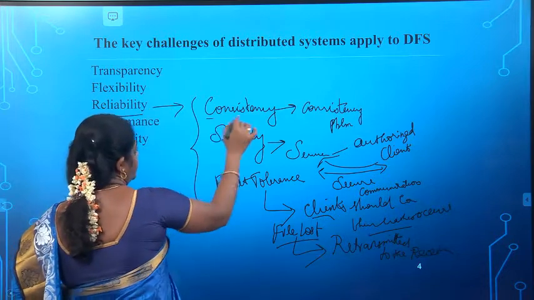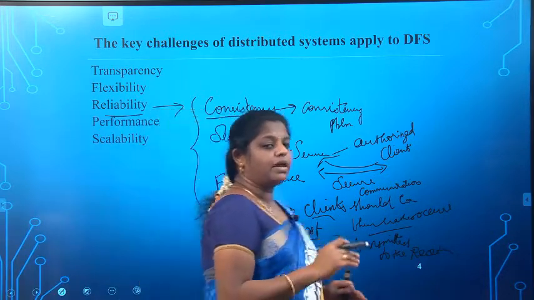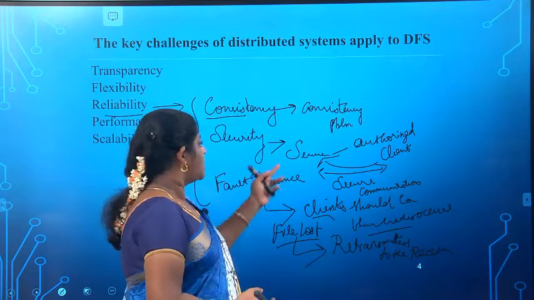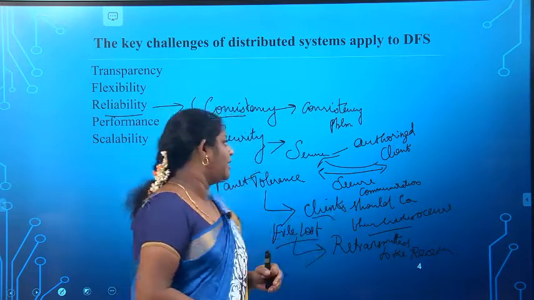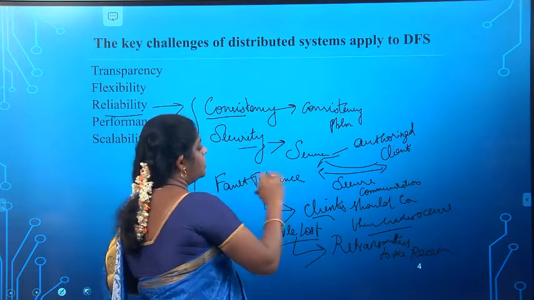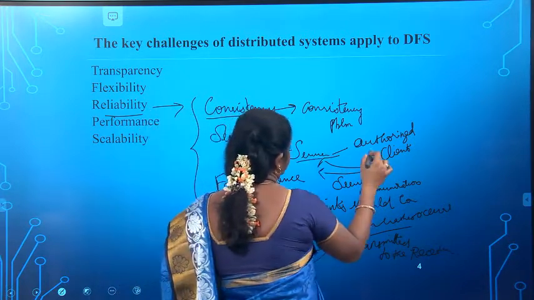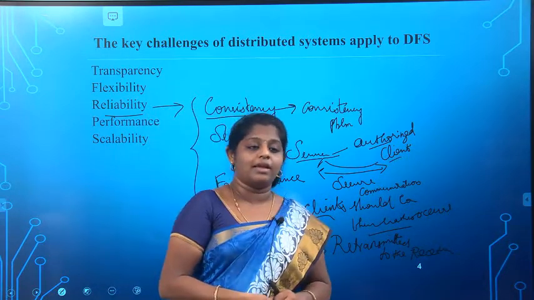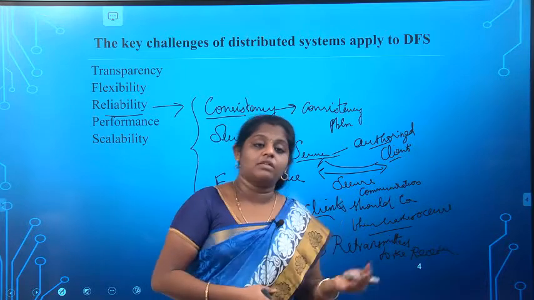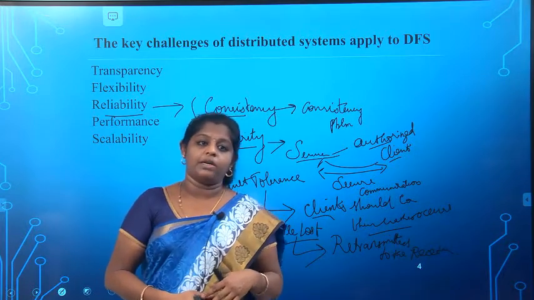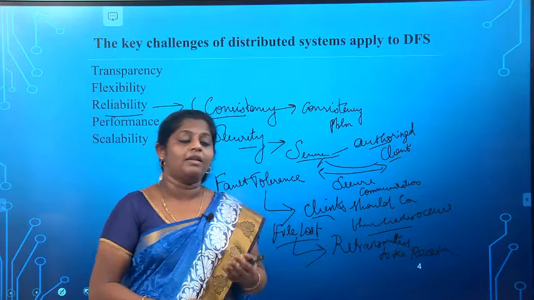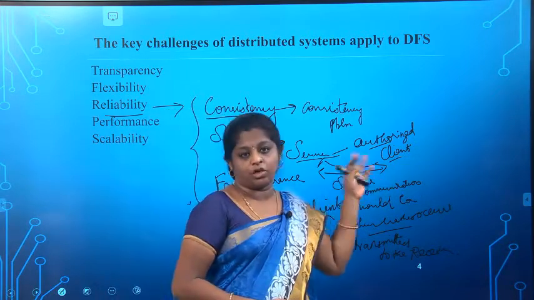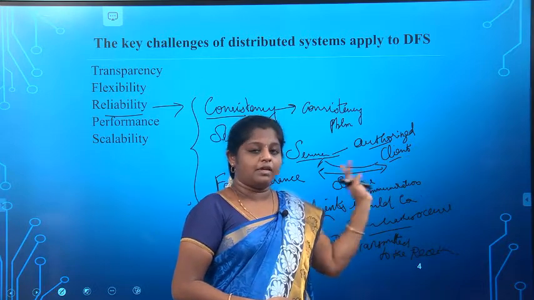The first one is consistency. Consistency means multiple clients may access the same file, so the consistency problem that occurs should be taken care of. And security: from the server side, it should check whether the client is an authorized client or not. Even after the server gives access to an authorized client, it should also check that the further communication between the server and the client is secure.